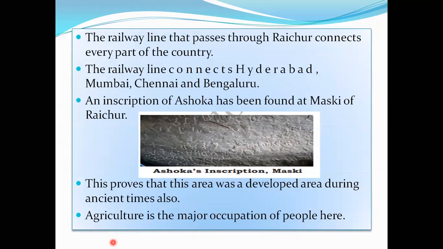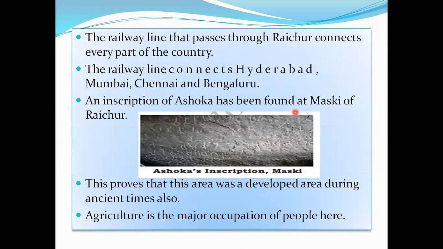Okay, a thermal power plant is there in Raichur district. And also, children, the railway line passes through Raichur and connects to every part of the country. The railway line connects Hyderabad, Mumbai, Chennai, Bangalore. And also we can see the inscriptions, the Shasanagalu of Ashoka.